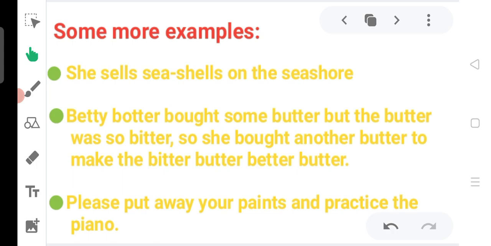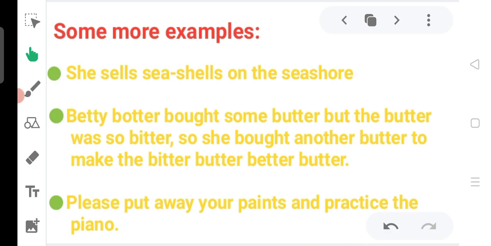Sir, sir, sir. In this example, the sound sh is very much repeated, so it is an alliteration. Next example: Betty bought some butter, but the butter was so bitter, so she bought another butter to make the bitter butter better butter. You can see in this particular example, b is repeated many times, so it is an example for alliteration. You can keep in mind that alliteration means repetition of sound.